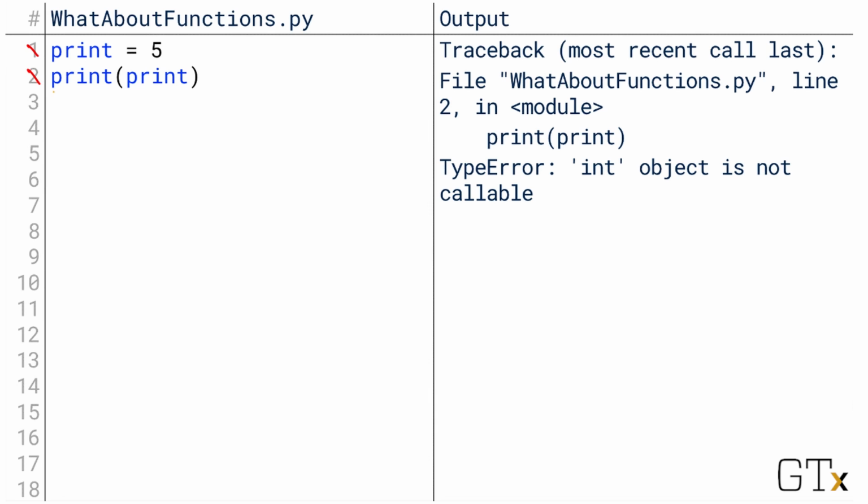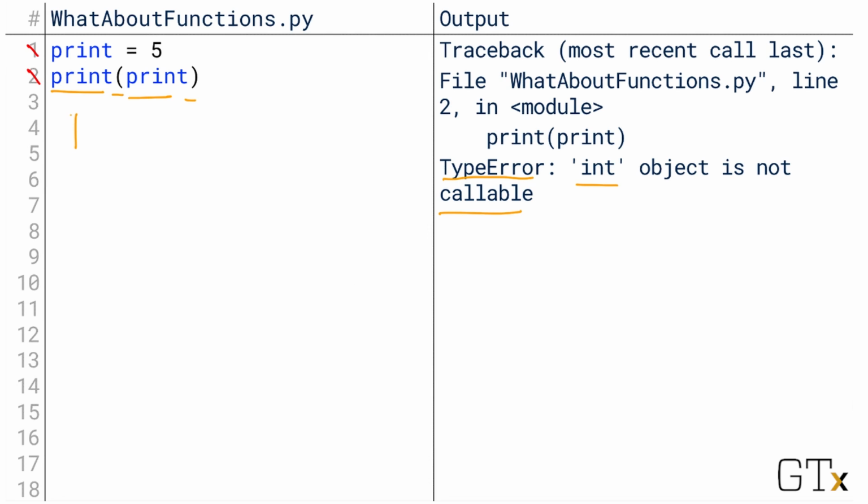Notice that in the highlighting right here, print is now highlighted in blue. That means that we're seeing it as a variable, not as a function. And the syntax of a variable being followed by parentheses with another variable inside just doesn't make any sense. That's what this type error means. Python is telling us that int is not callable.